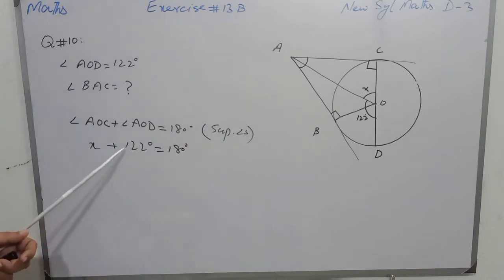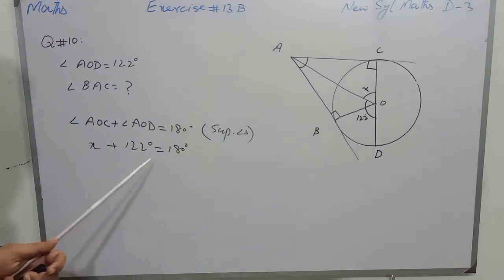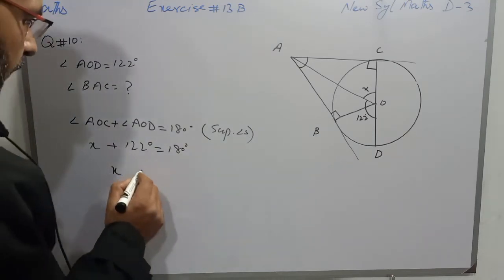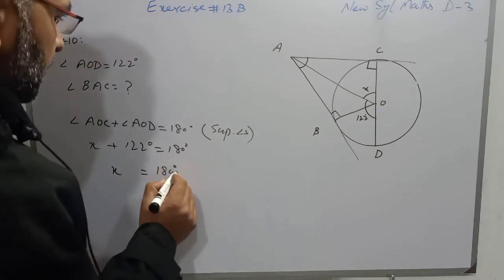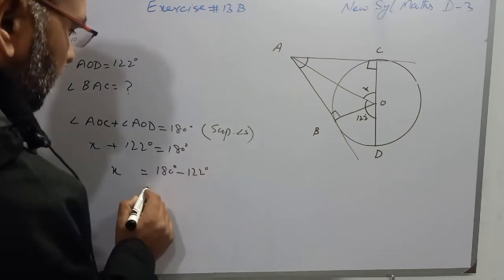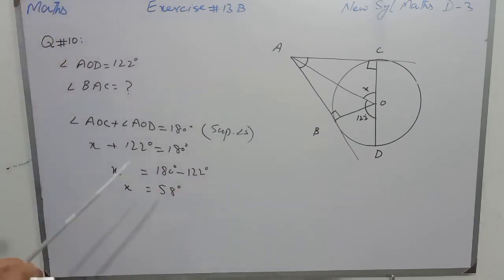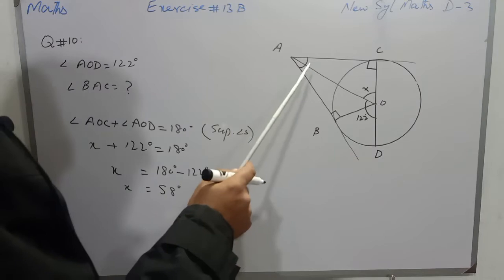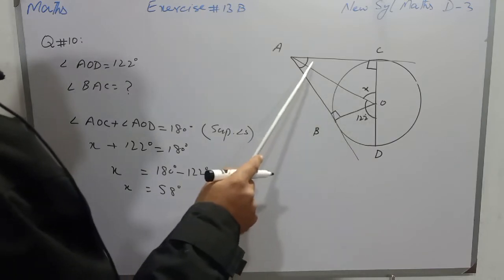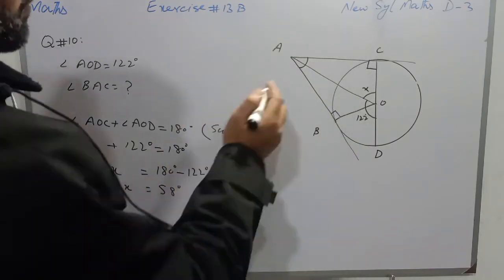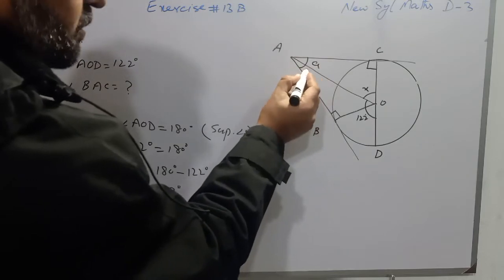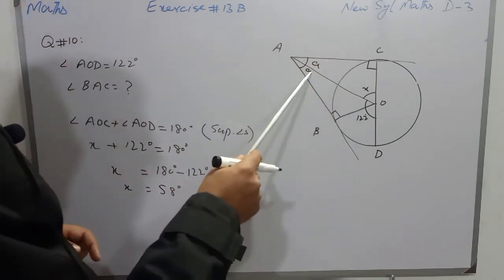Students, we will transfer this 122 to the other side and it will become minus. So X will be 180 degrees minus 122 degrees, and that will be 58 degrees, and it is the value of X. Now students, we will find the value of angle OAC, and we will name it as angle A. This angle will also be A.